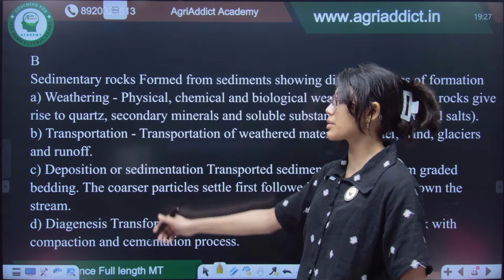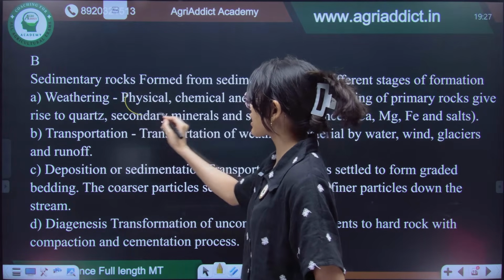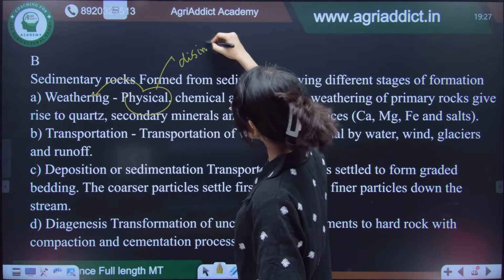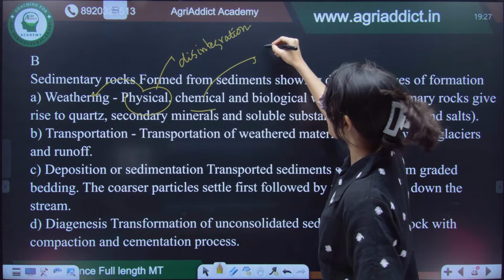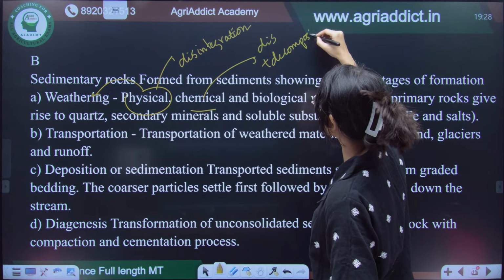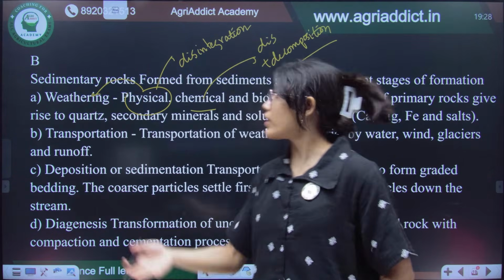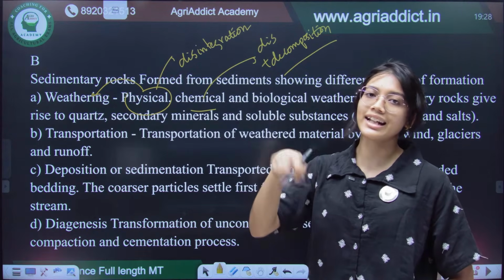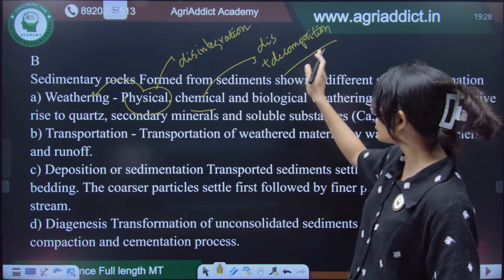So, here is a description of all the processes. Weathering is the breakdown. If it is physical weathering, then there will be only disintegration. If it is chemical weathering, then there will be both disintegration plus decomposition. Students often make this mistake. You are given a statement where physical weathering means both disintegration and decomposition. So, you will just see it and tick the correct option. But physical weathering will only involve disintegration and no decomposition.